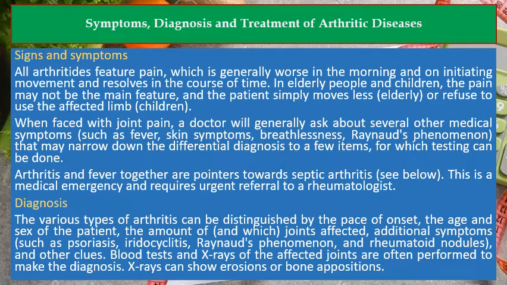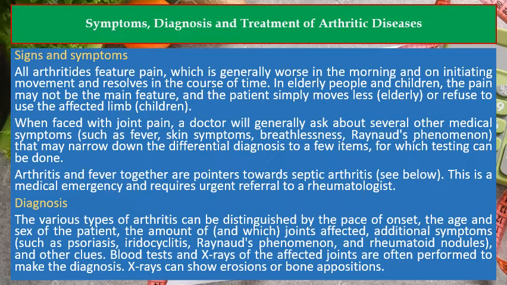When faced with joint pain, a doctor will generally ask about several other medical symptoms, such as fever, skin symptoms, breathlessness, and Raynaud's phenomenon, that may narrow down the differential diagnosis to a few items, for which testing can be done. Arthritis and fever together are pointers towards septic arthritis. See below. This is a medical emergency and requires urgent referral to a rheumatologist.